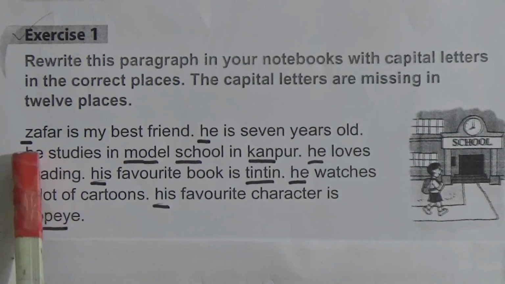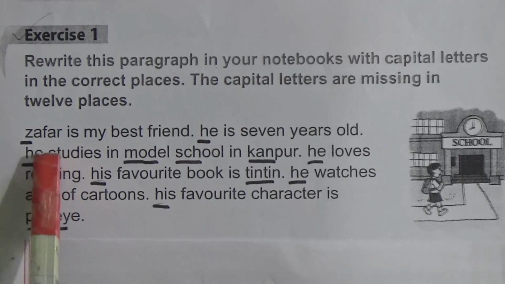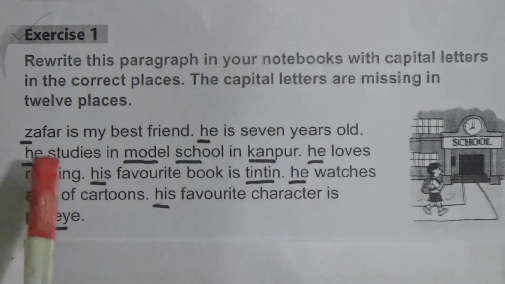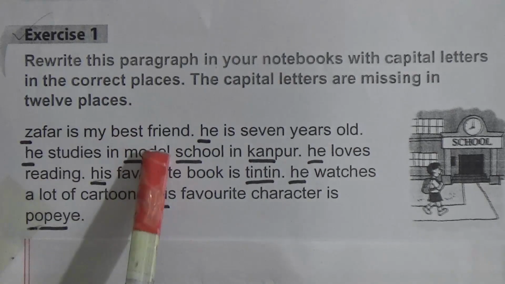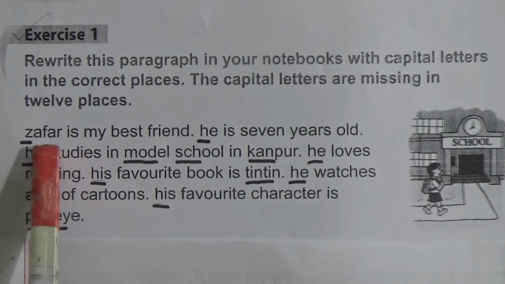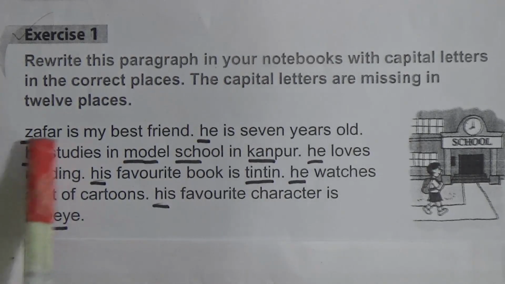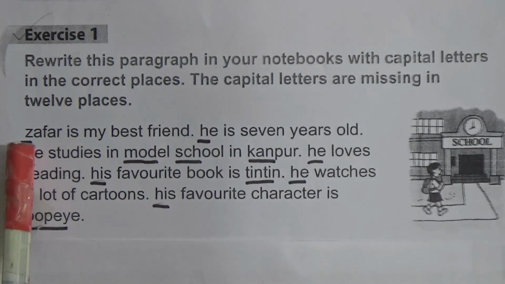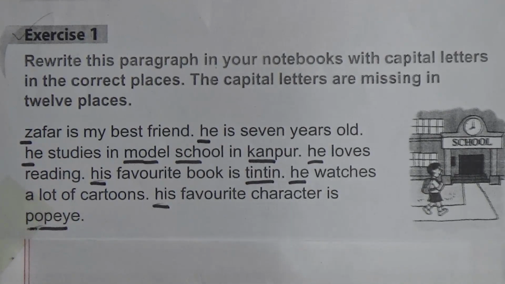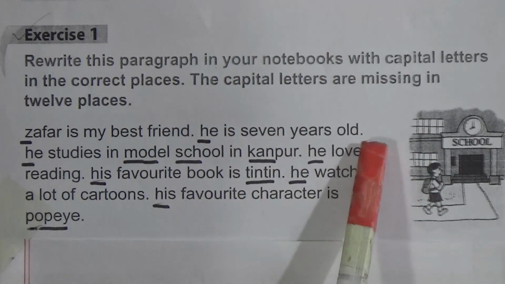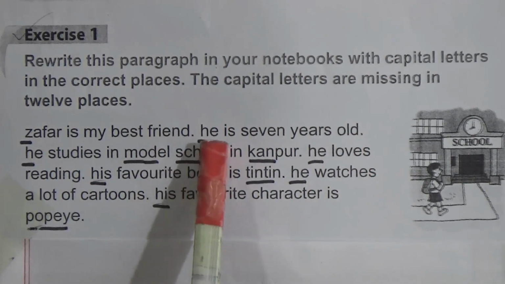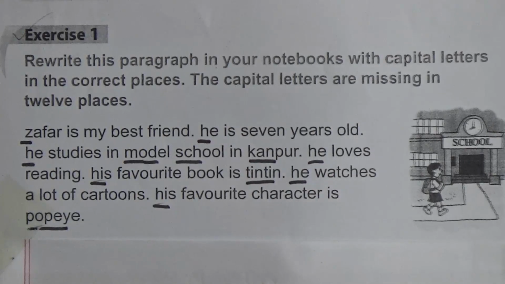First one is Jafar. Jafar is a sentence beginning with a capital letter. So Jafar starts the sentence, so Jafar begins with a capital letter. Jafar is my best friend. Here it is a small letter j, so we write Jafar with a capital letter. Then, he is 7 years old. Here the beginning word he is a small letter, so we write he with a capital letter. He is 7 years old.